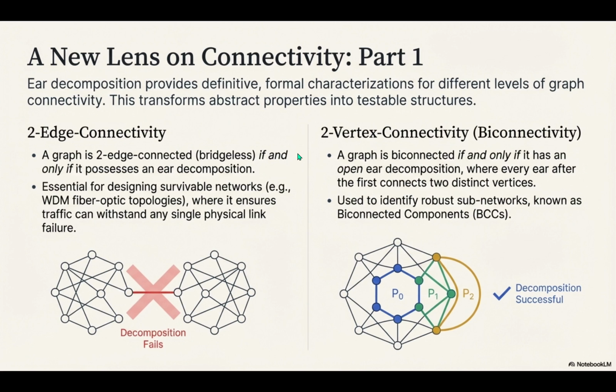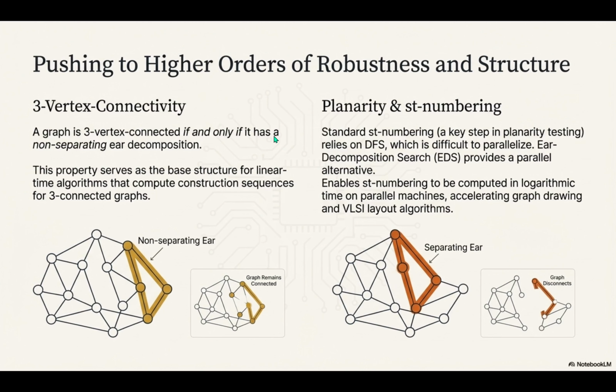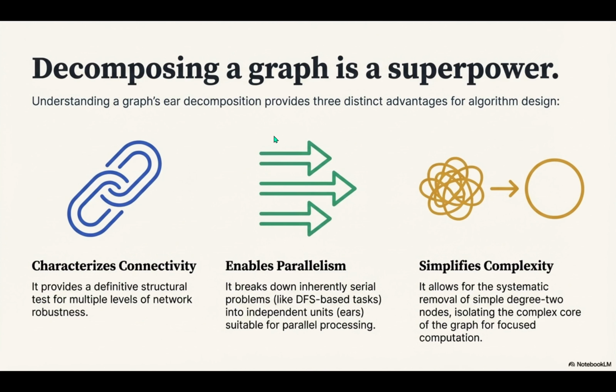And that leads to 3 distinct advantages. The superpowers, if you will, of using ED in algorithm design. It's fascinating how structural knowledge translates directly into computational leverage. Okay, so what's the first big payoff for an algorithm designer? The first one is foundational. ED characterizes connectivity. It takes these abstract network properties, like resilience, and turns them into definitive, testable structural conditions. You don't just hope your network is robust, you prove it. You prove it through its decomposition. That structural proof is so critical.